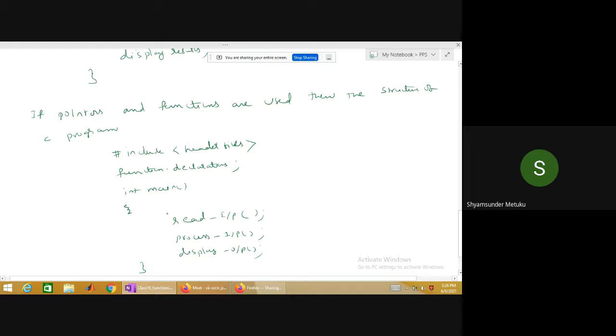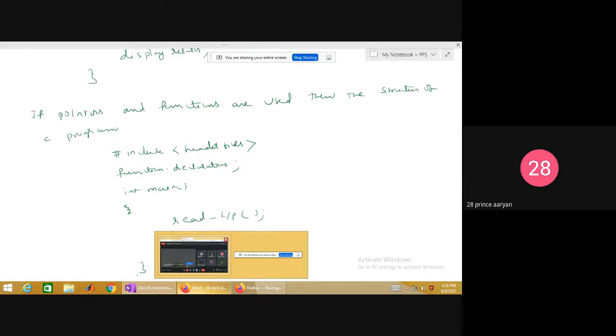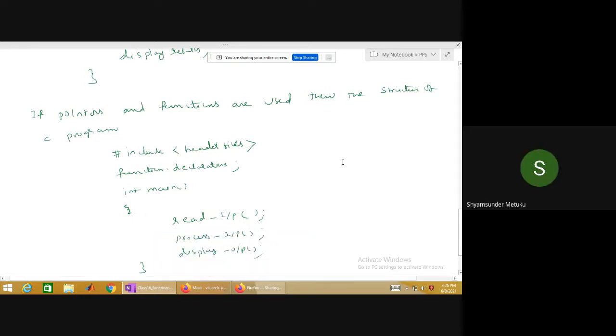Is it clear? Respond. Right now I have not used the pointers. That is the reason this one and this one I cannot use right now. I can use only this, because processing the inputs is all I have done so far: addition, then subtraction, then area of a circle, then circumference of the circle.